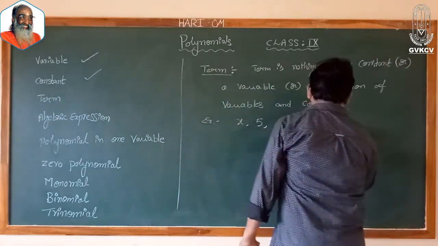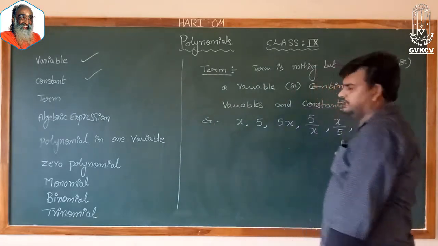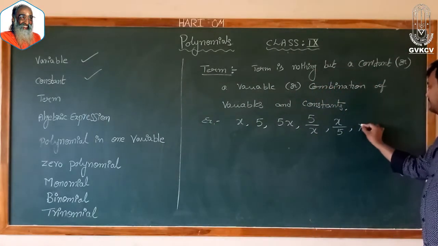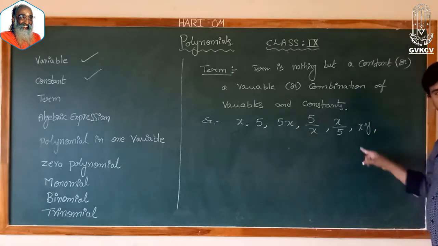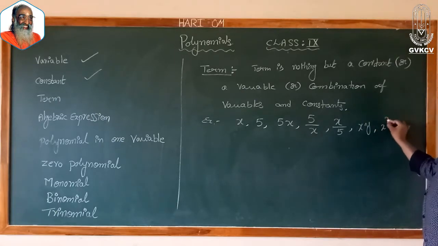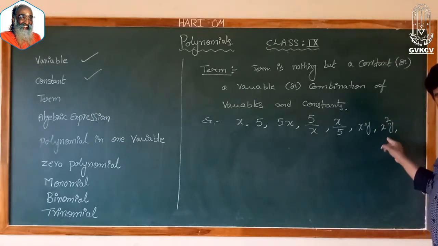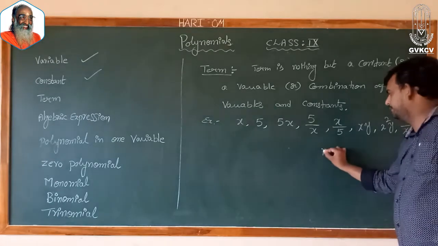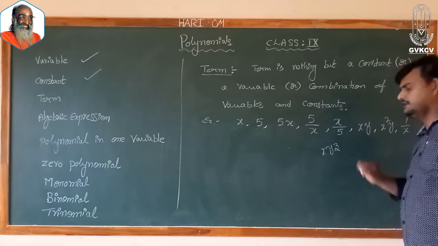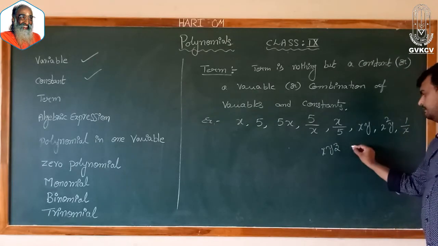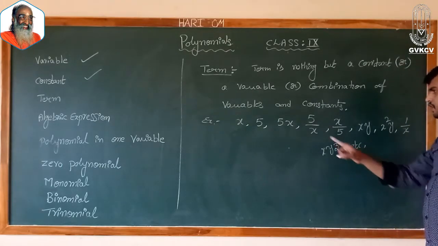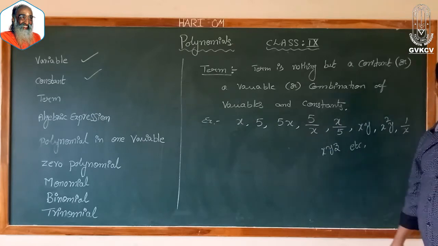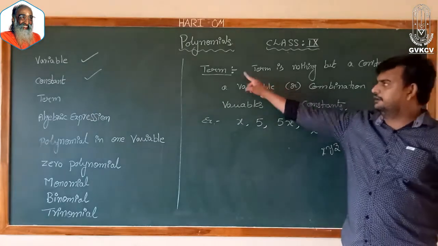Next, x by 5 is also a term. x into y is also a term. x square y is also a term. 1 by x is also a term. x into y into z is also a term, etc. All these are examples of a term.